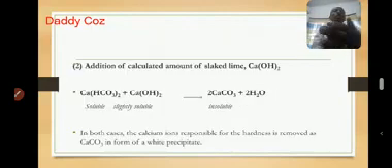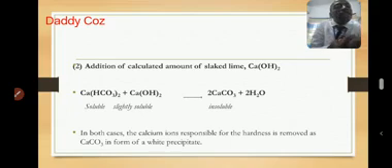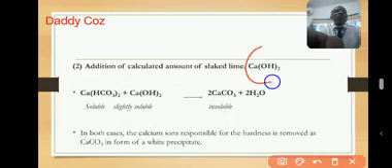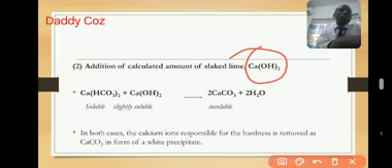Now, the second method of removing temporary hardness is by the addition of a calculated amount of slaked lime. Of course, you know what slaked lime is. Slaked lime is calcium hydroxide. You have seen the slaked lime.